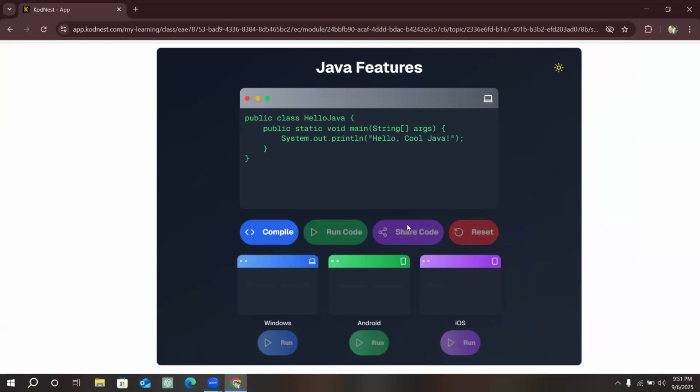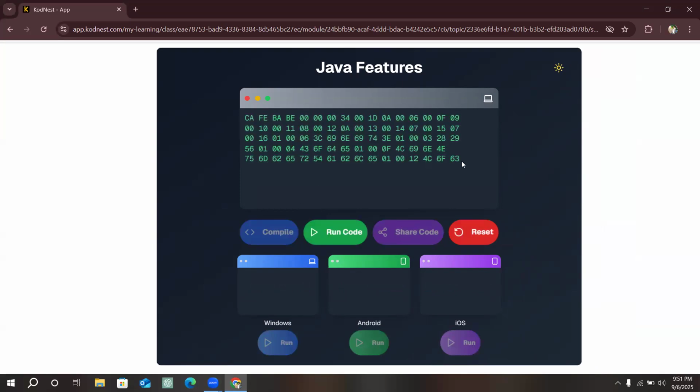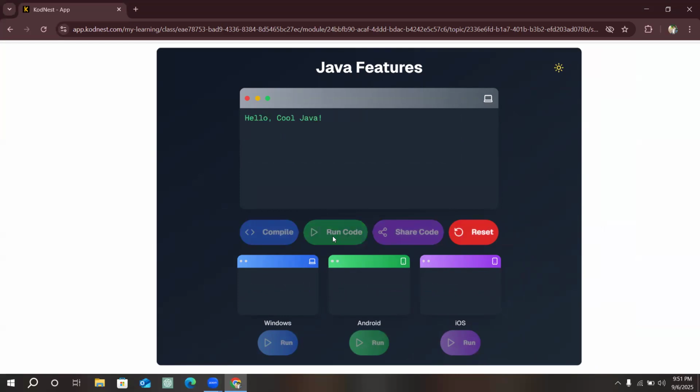Let's reset first. Say we are trying to compile. After compiling, we have got the code, that is the bytecode. Then we run the code and we get the output of our main code.